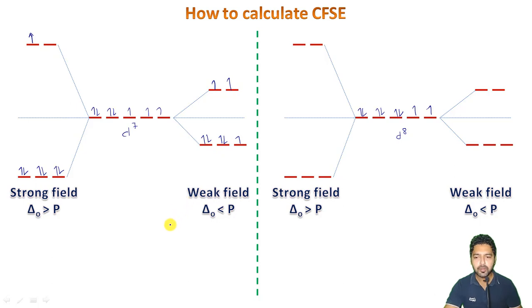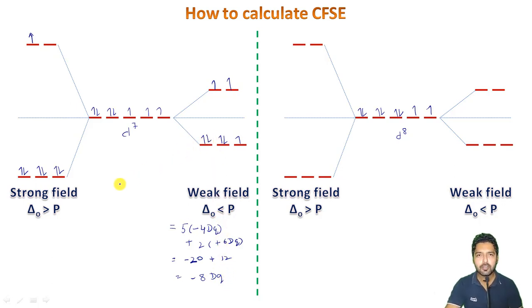Okay, so the CFSE here will be what? It will be 5 electrons occupying t2g, so minus 4 Dq, plus 2 electrons occupying eg, so plus 6 Dq. You can calculate this: it will be minus 20 plus 12, so this will give me minus 8 Dq. No pairing here because it occurs naturally by default, right?